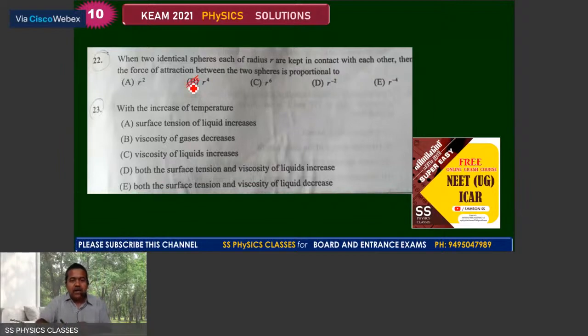Number 23, with the increase of temperature, the surface tension of liquid increases, viscosity of gases decreases, viscosity of liquids increases, both the surface tension and the viscosity of liquid increases, both the surface tension and the viscosity of liquid decreases. We can call the 23 as E as the answer.